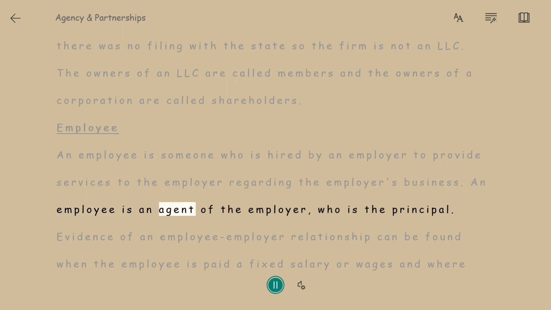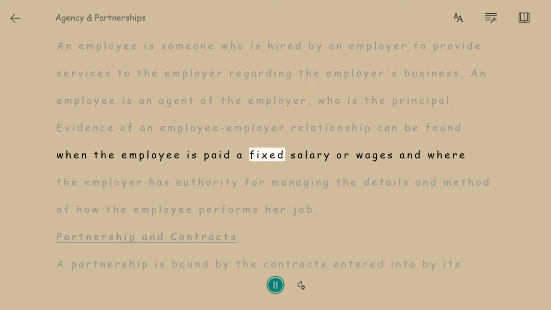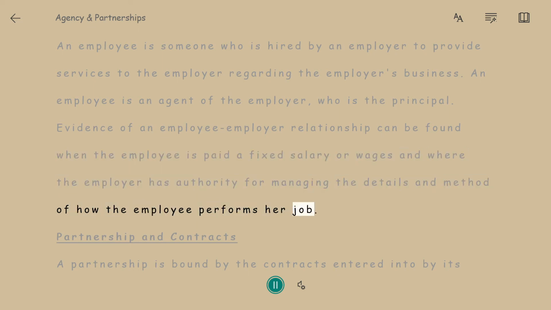An employee is an agent of the employer, who is the principal. Evidence of an employee-employer relationship can be found when the employee is paid a fixed salary or wages, and where the employer has authority for managing the details and method of how the employee performs her job.